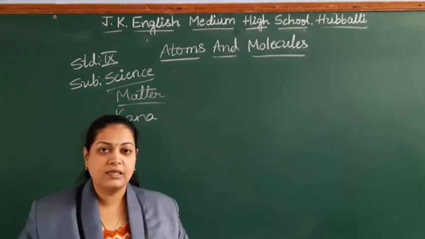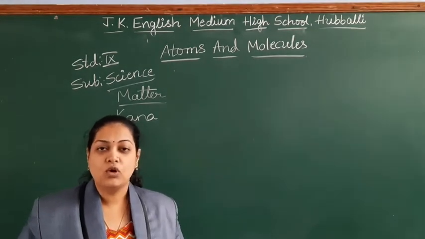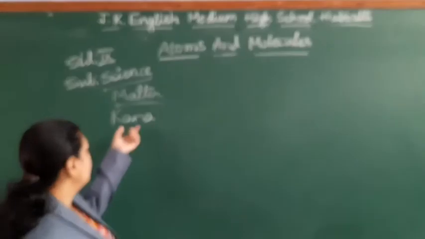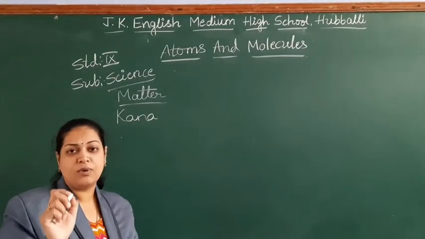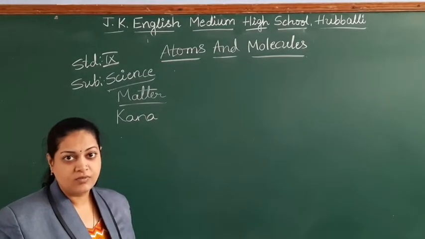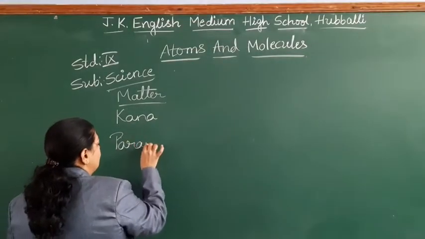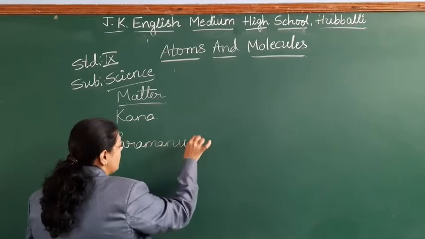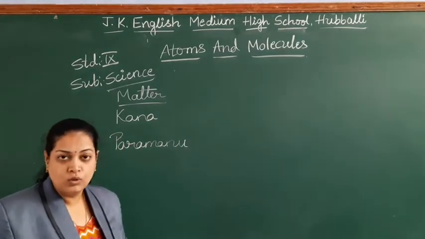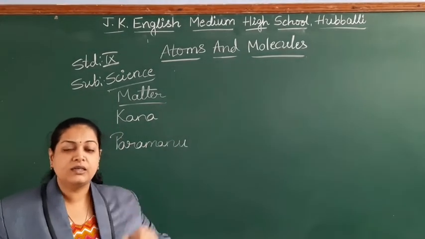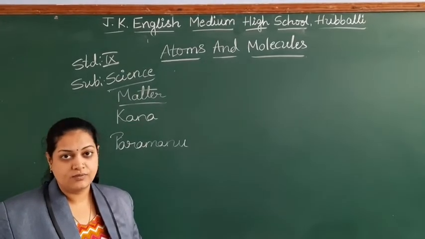The smallest particle is called atom. They said it is made up of the smallest particles called kana, and they called this kana a paramanu also. Anu and paramanu mean the smallest particles of the substance.